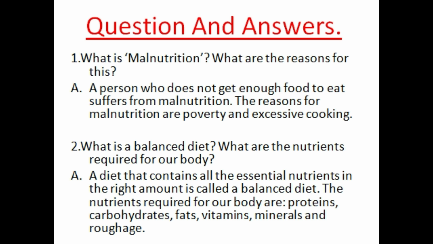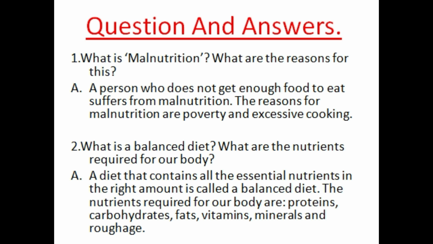What is malnutrition? What are the reasons for this? A person who does not get enough food to eat suffers from malnutrition. The reasons for malnutrition are poverty and excessive cooking. Second question, what is a balanced diet?